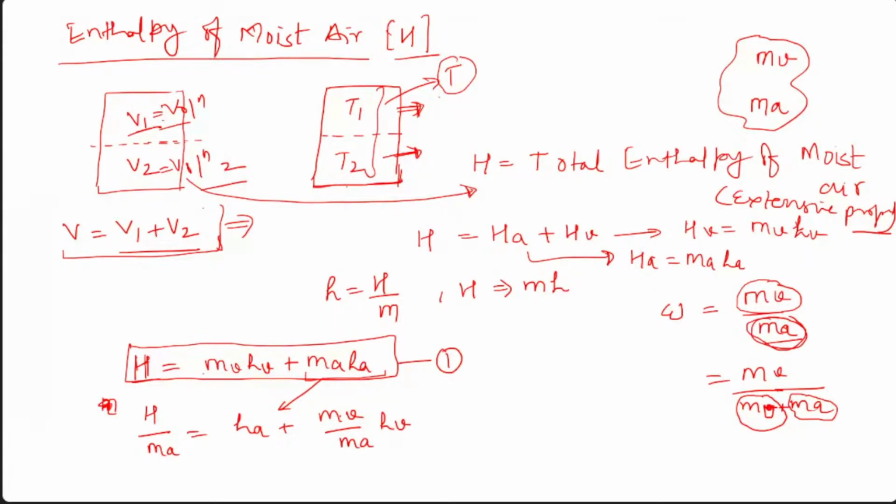Is it okay? Let's say this equals H equals HA plus this. What is this? This is omega. This is your omega HV. Let's say this is equation 2.